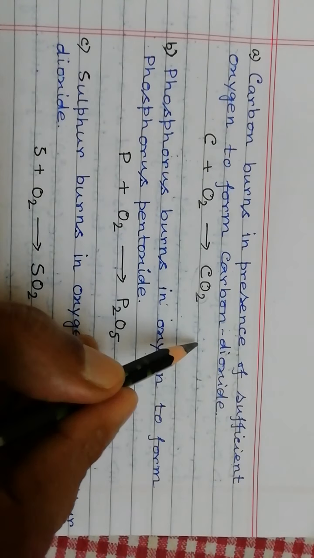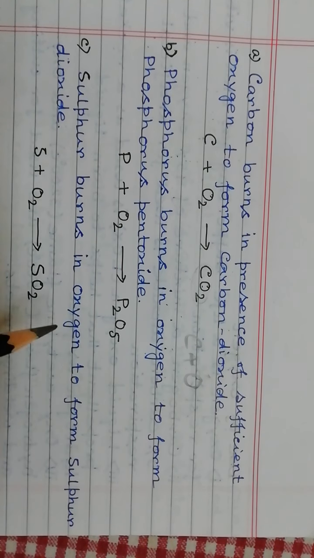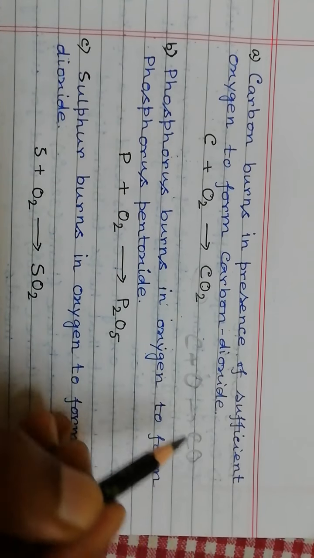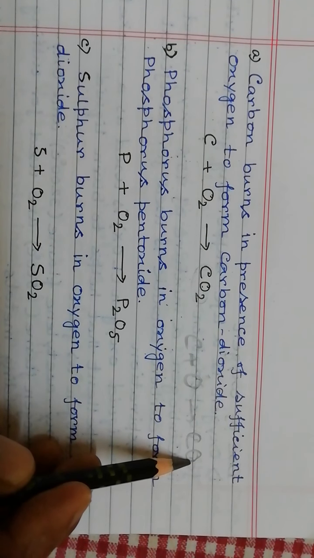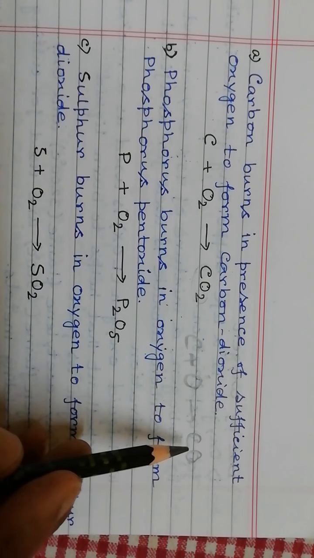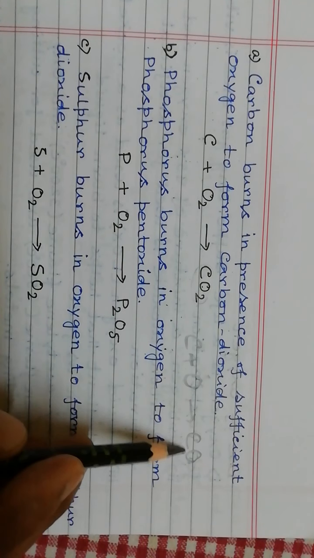But if carbon reacts with insufficient oxygen, then it forms carbon monoxide. In carbon monoxide, one atom of oxygen is present, and if the oxygen is not sufficient, then carbon forms carbon monoxide.